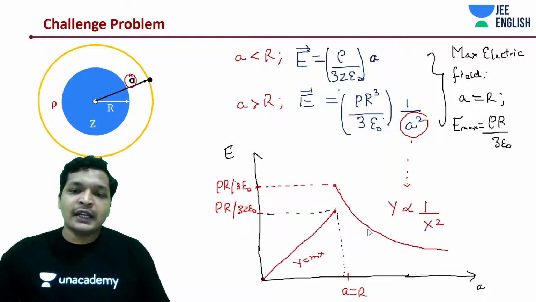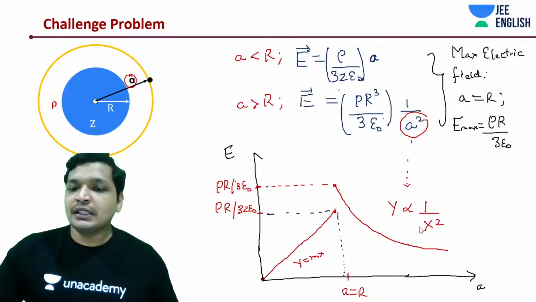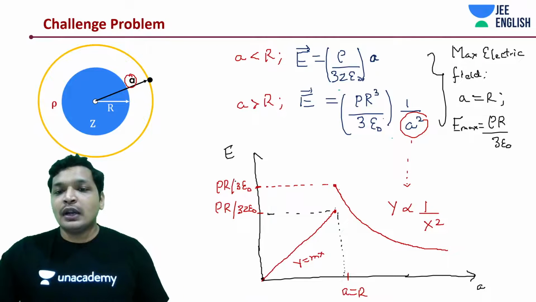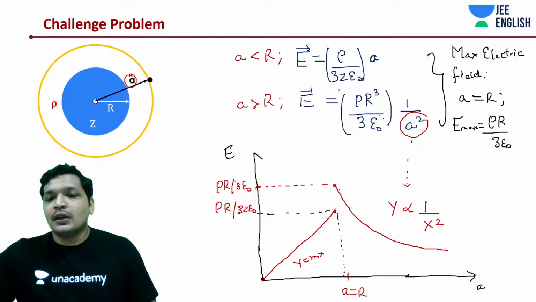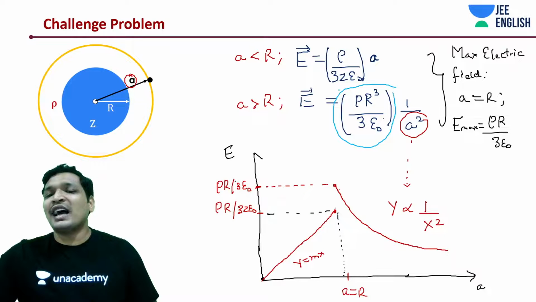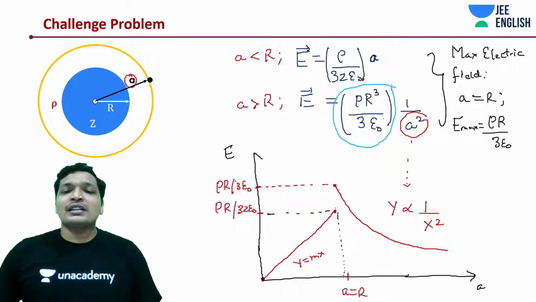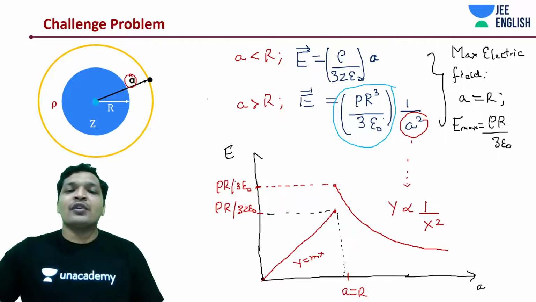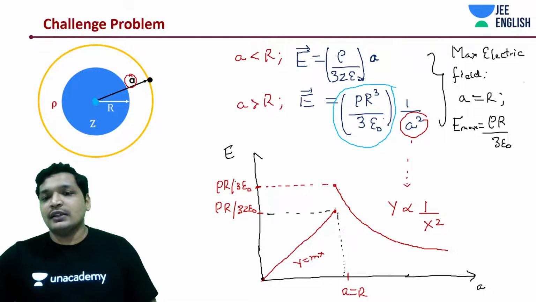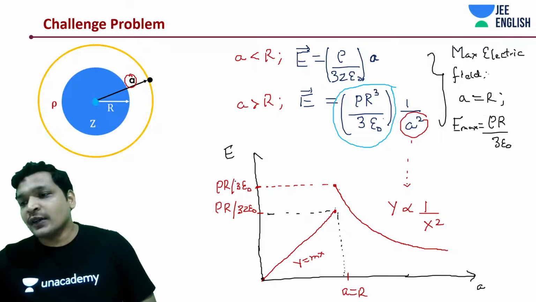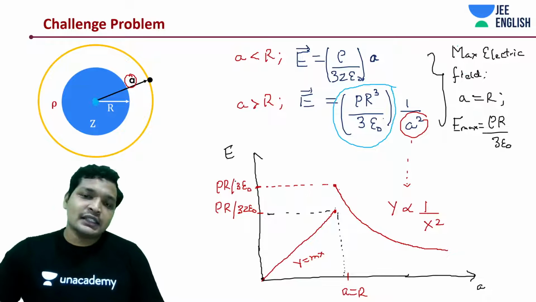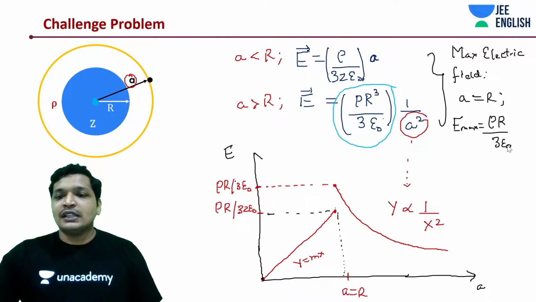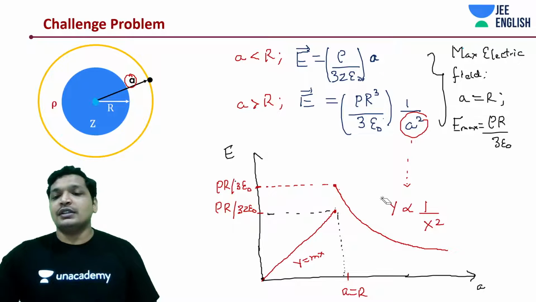When we moved out of the dielectric medium, the point at which we are measuring the electric field is no more in a dielectric medium. We didn't have that Z. We did the entire calculation and found a constant, but this time as if the entire charge is focused at one point, at the center. And we said there should be a 1 by A square, 1 by R square, as you did in Coulomb's law, divided by the test charge. Hence you got the field, and we just wrote down the equation.